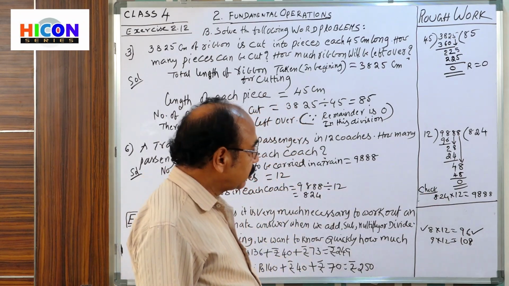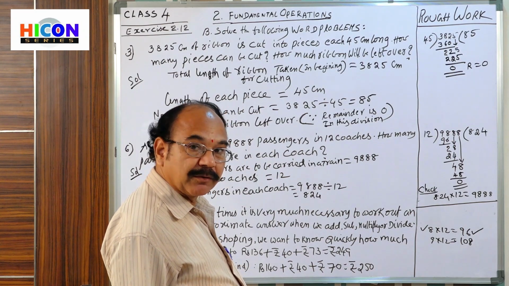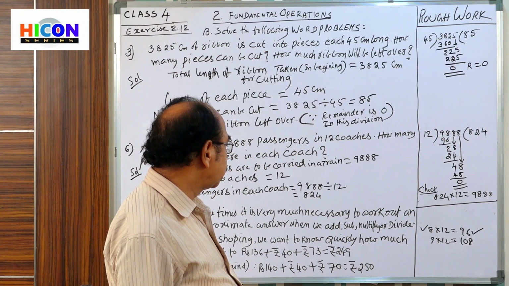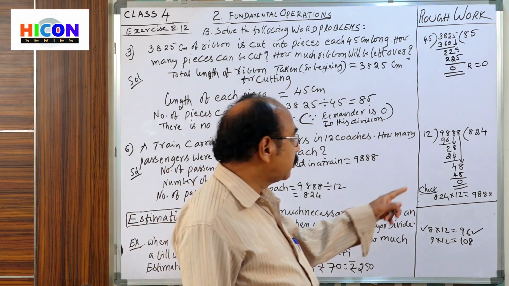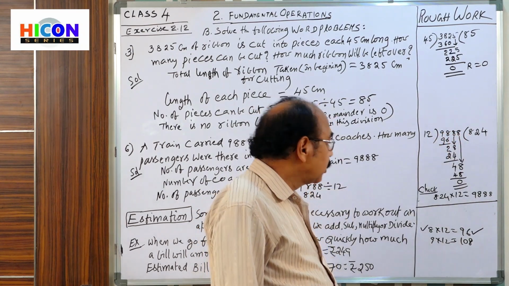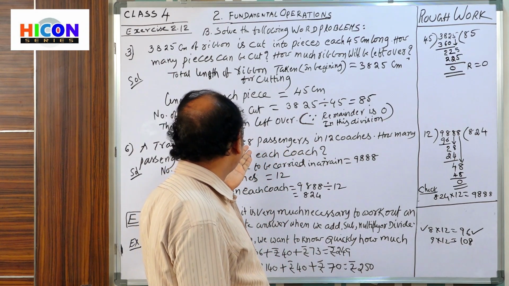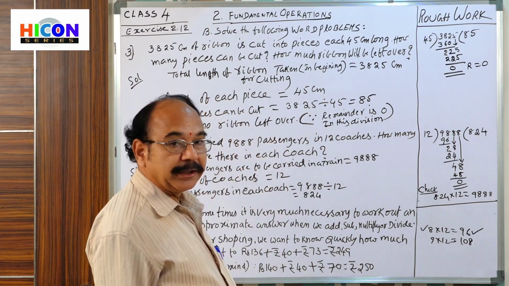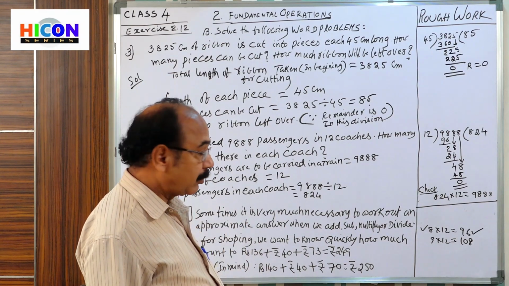If you want to check your answer, multiply the number of coaches and the number of passengers in each coach. Then we get the number given in the beginning, 9,888. This is the solution for this sixth problem.